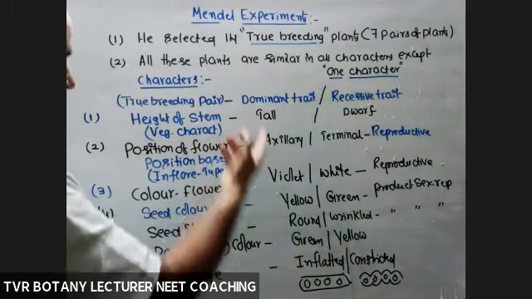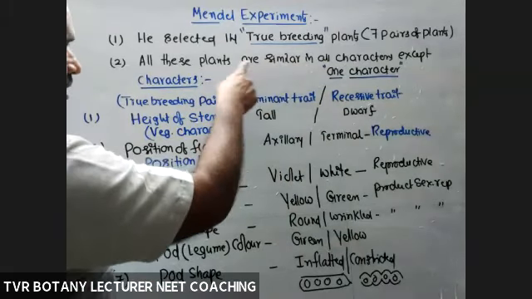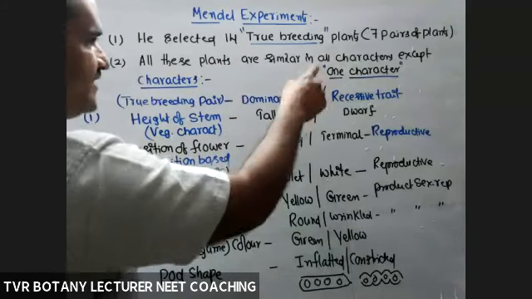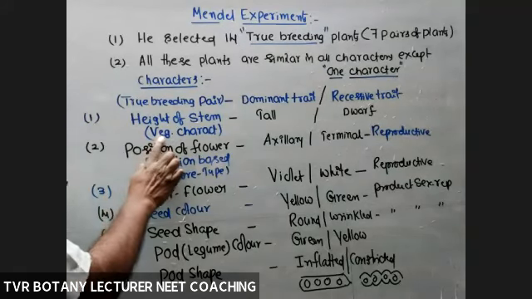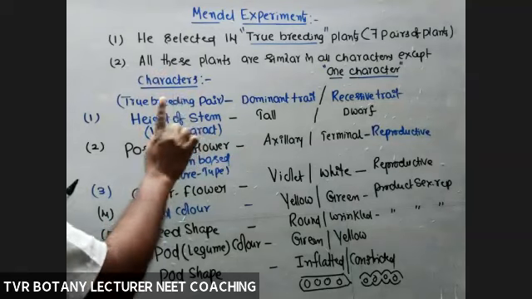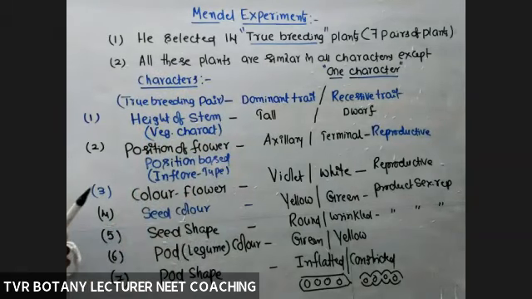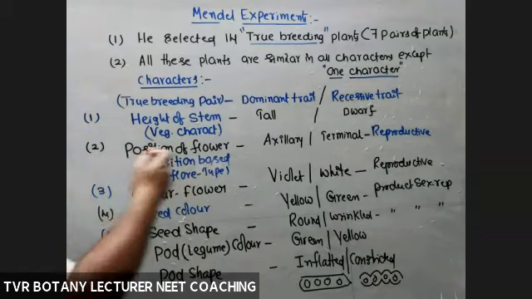Matching or not? So these characters, what is selected? Matching with all these parents are similar in all characters except one. That is either height or position of flower or color of the flower, seed color, seed shape, any one of them. Remaining all are 100% same except one character. So what about the total number of characters selected from vegetative parts? Vegetative character selected from vegetative parts, that is only one. Remaining all are reproductive, correct or not.